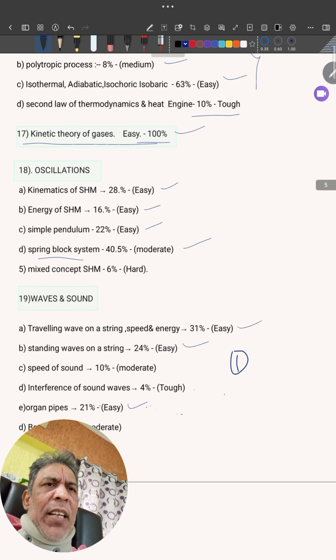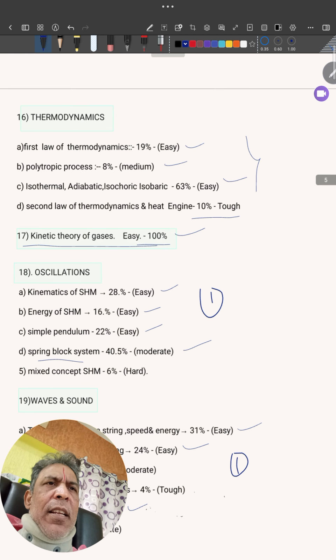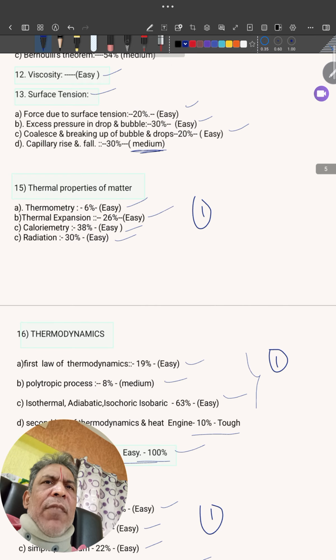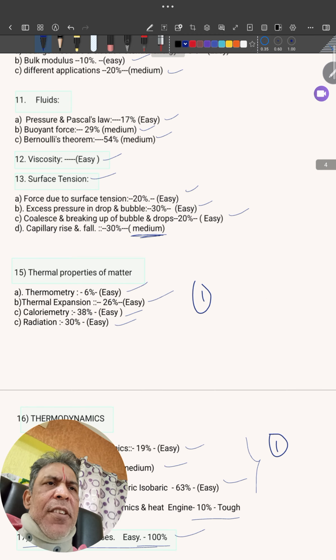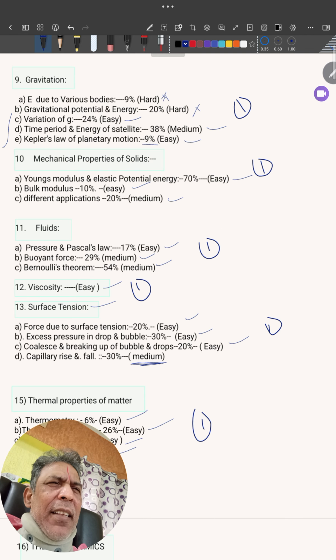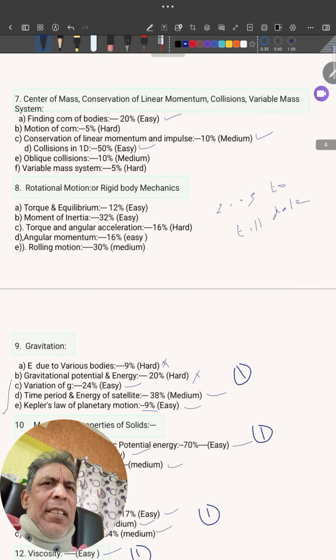Very lengthy chapter, one. Oscillations, one question only. Thermodynamics, one. Thermal properties of matter, only one. Possibility of asking, I'm telling. Yes, surface tension, one. Viscosity, one. Fluids, one. There's one question here. Possibility is one, means either they'll ask or will not ask. Rotational mechanics, only one. They never ask two. Here also there's one.